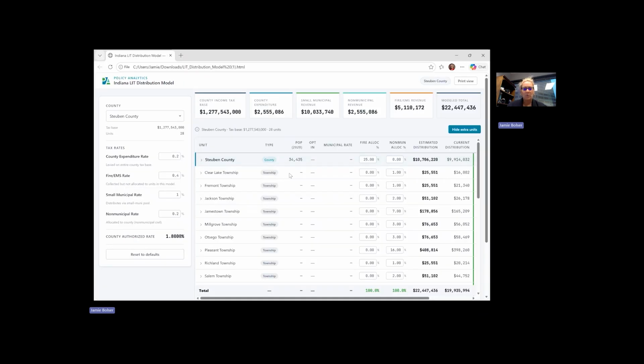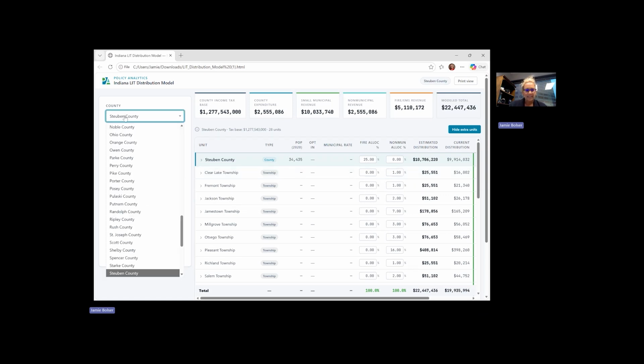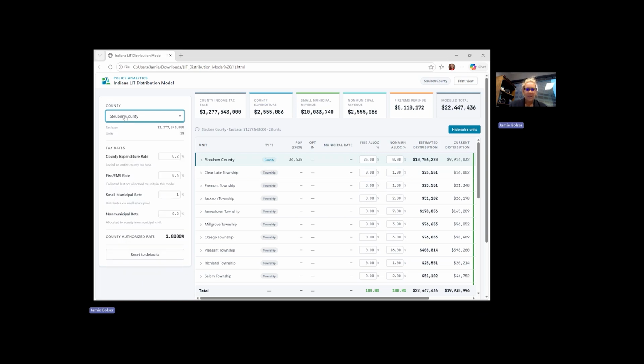This is what that portal will look like. You can see here in the upper left-hand corner, it has a list of all counties. As you change and navigate through that list, all of this underlying data will change for the county you're working on. The tax base under the county, in this upper left-hand tab, is the income tax base, which is just the county-wide adjusted gross income. There are 28 units that currently receive LIT distribution in the county that we have selected, which is Steuben.